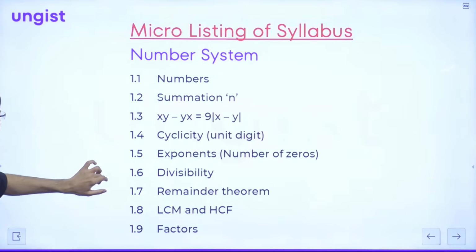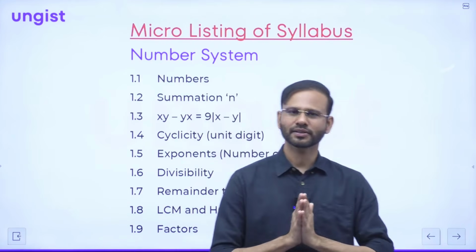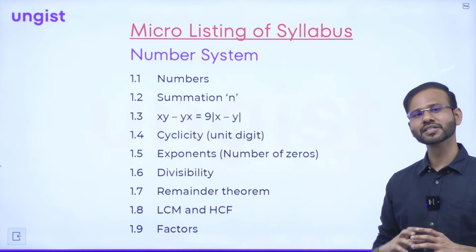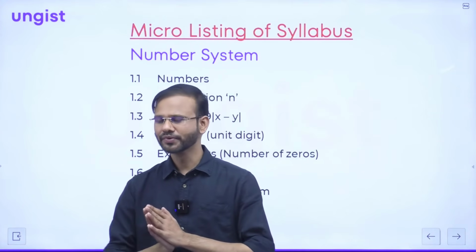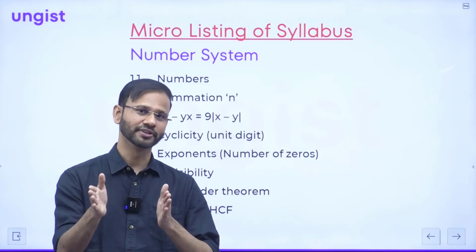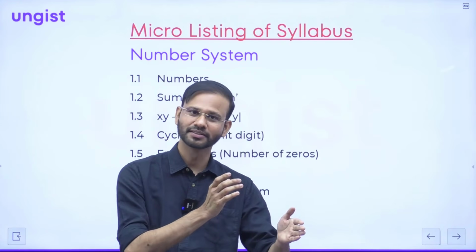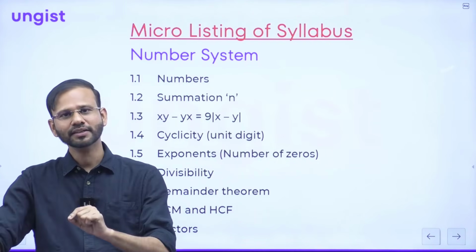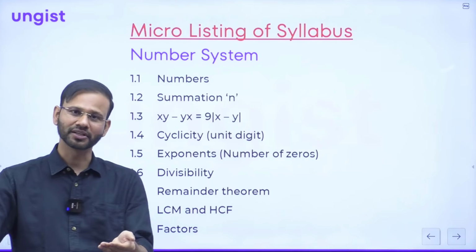So guys, if I talk about the micro listing of the topic, let's discuss first the number system. In number system, obviously numbers means the classification of numbers, the types of numbers. And it is very important to know about the numbers, guys. Because when the question says if x is a natural number, the meaning of the question is different. And if the question says if x is an integer, then the meaning of the question is different, right? And I'll be showing you also why UPSC has given the focus upon the classification of numbers. It is actually very important.